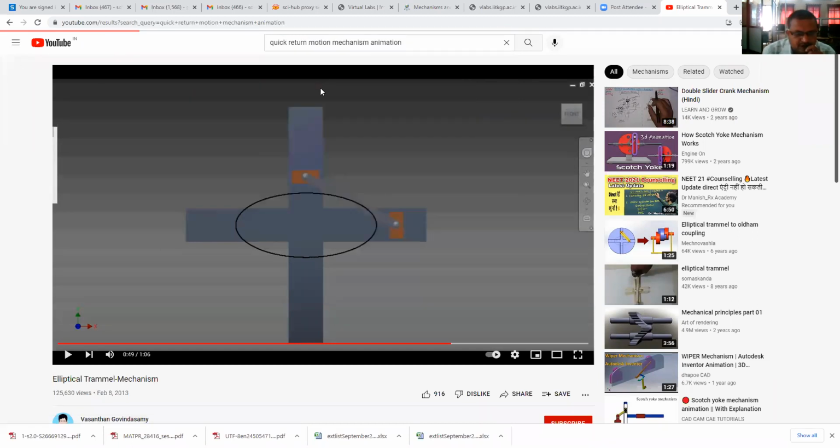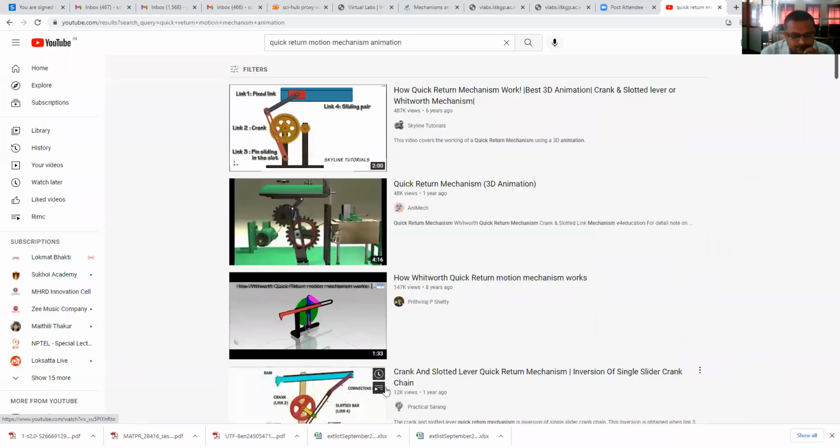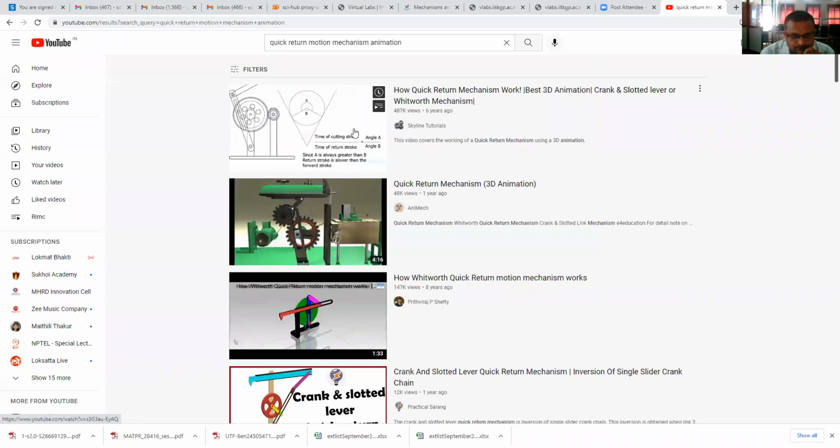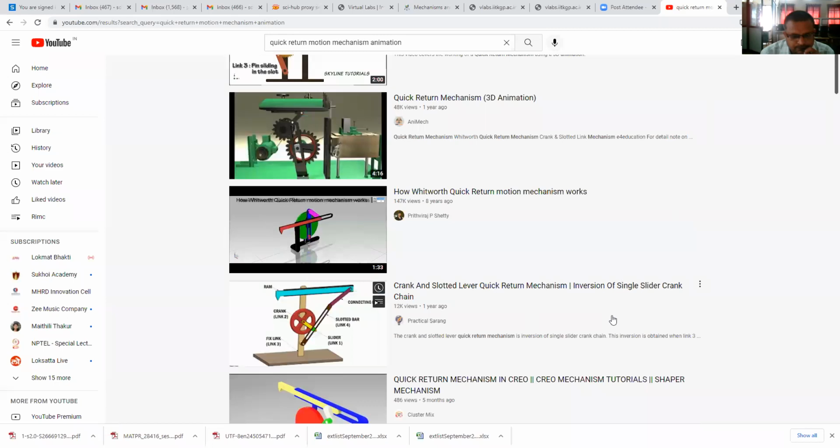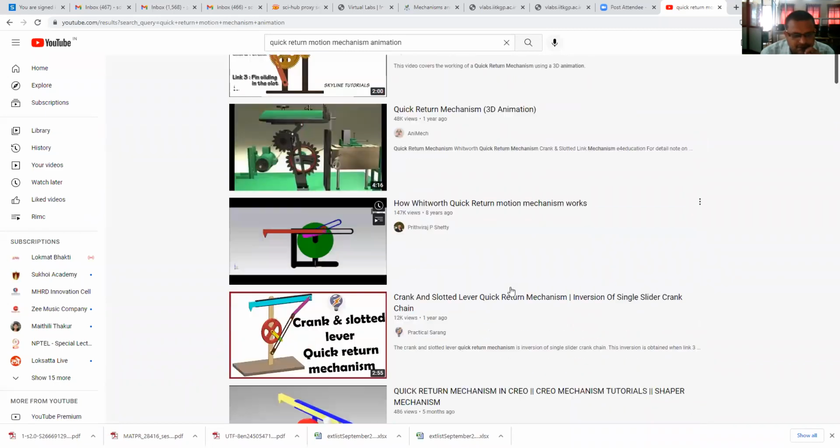Quick return motion mechanism. Crank and slotted lever quick return motion mechanism.